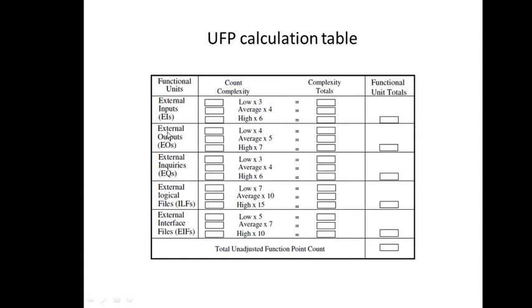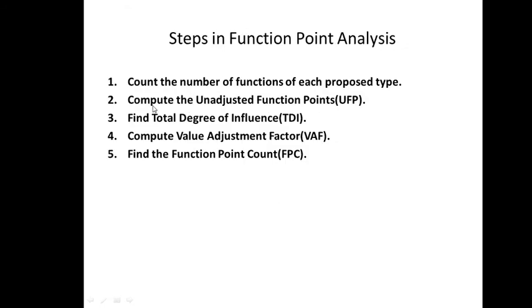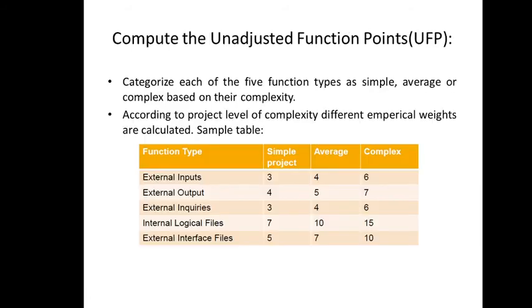Okay? So how is it done? Count these, multiply with the weightage factor which is fixed. You get their relevant entries here. All the 3 will be added to get this value. These 3 will be added to get this value. Once you compute all these, now add this. You will get the final unadjusted function point. Remember, I said our task is to calculate function point count. And here we are saying unadjusted function point. That means you have to adjust it. How is it adjusted? By calculating these 2 factors, and finally this factor needs to be calculated. So this is what the sequence is.